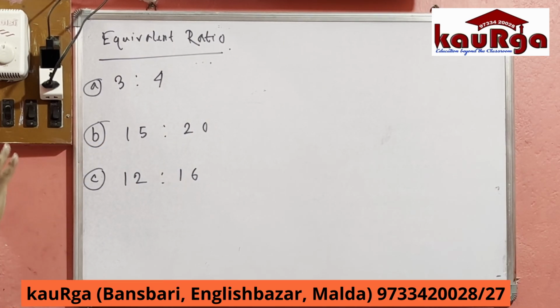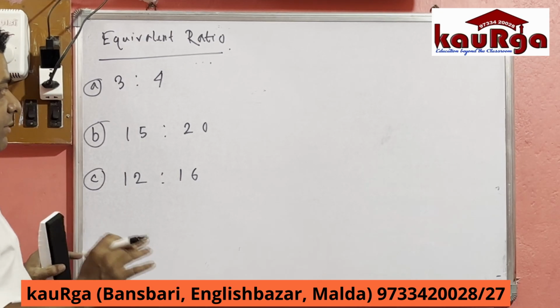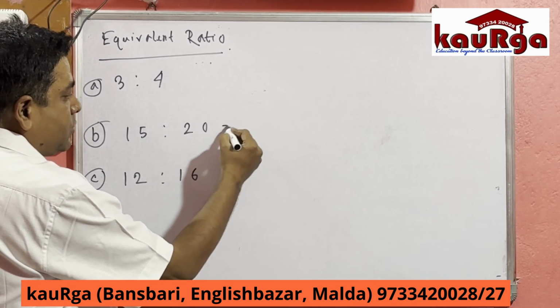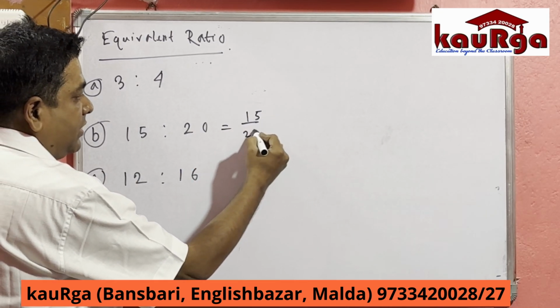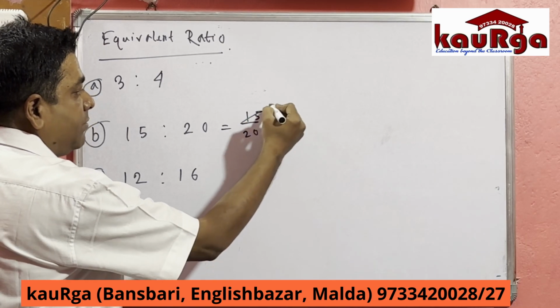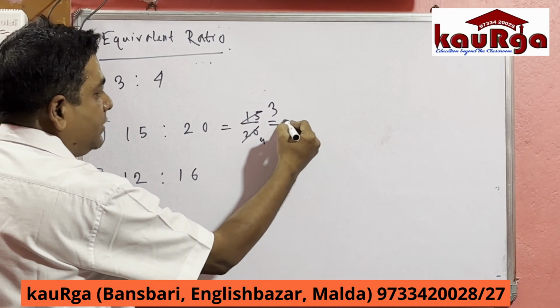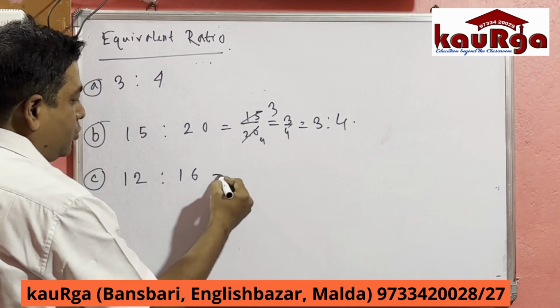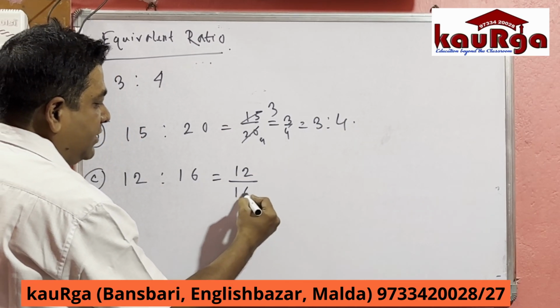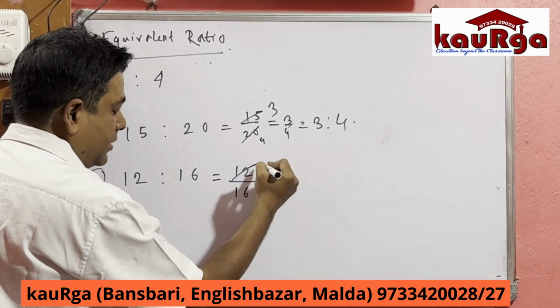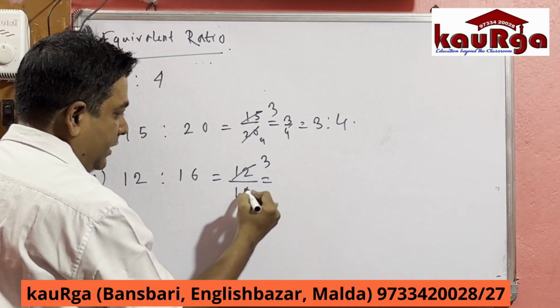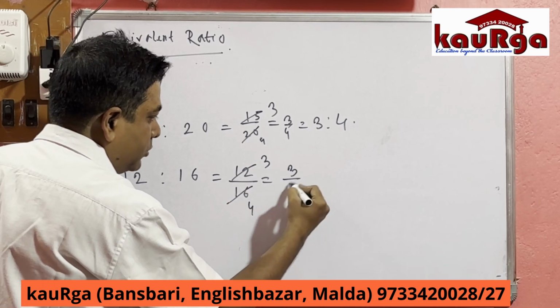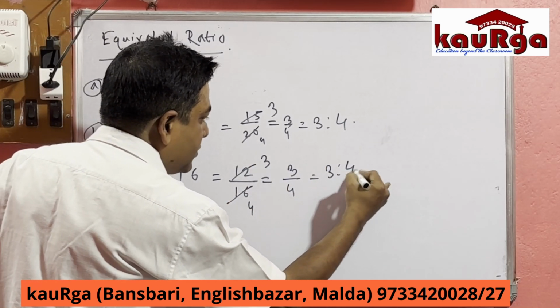Now let's simplify this. 15 is to 20 equal to 15 by 20, cut it by 5, it will be 3 by 4, that means 3 is to 4. 12 is to 16, that means 12 by 16, again cut it by 4, it will be 3 by 4, that is 3 is to 4.